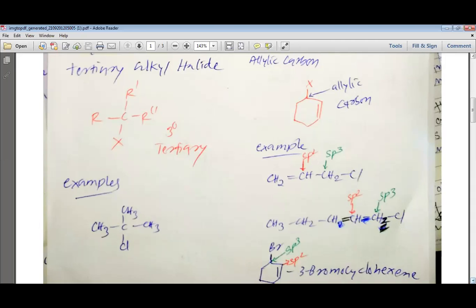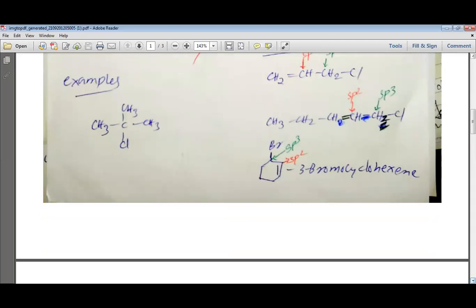So remember that Cl or halogen is bonded to the carbon which is sp3 hybridized, but the adjacent carbon of the sp3 hybridized carbon will always be sp2, and such types of halides are known as the allyl halides.